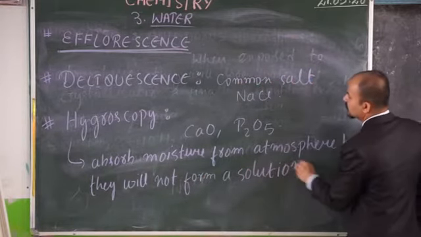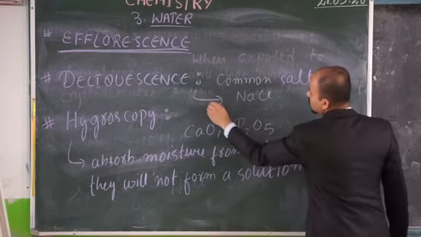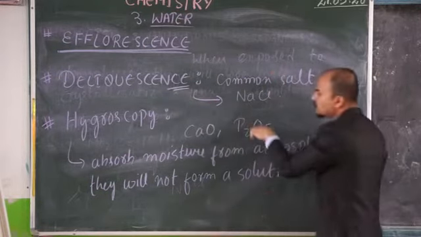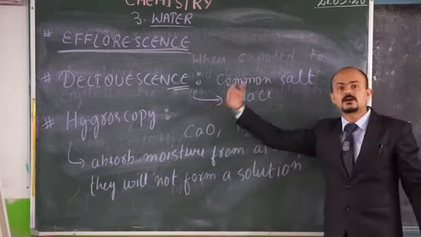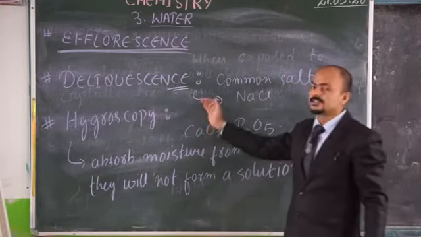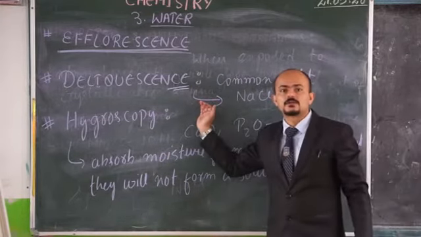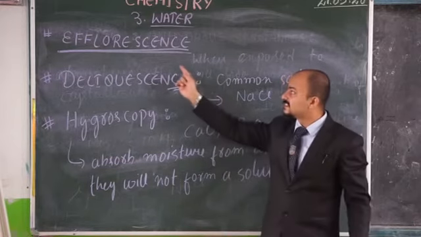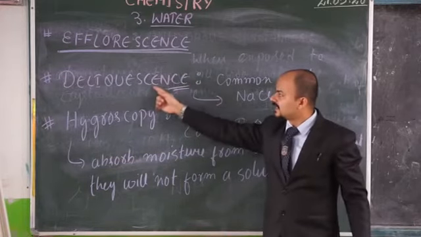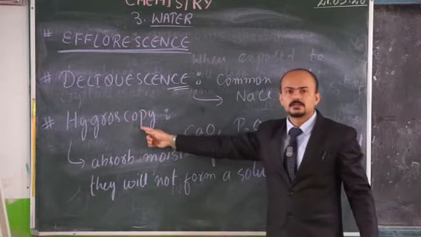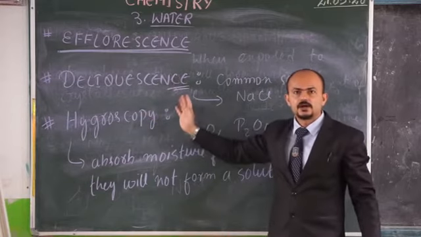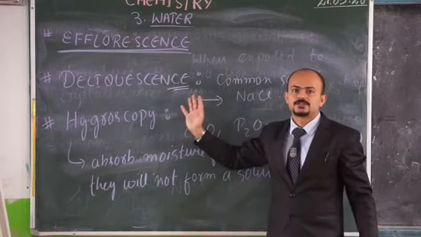But in case of deliquescence, it got dissolved and they formed one saturated solution. Please remember these definitions: efflorescence, deliquescence, hygroscopy, along with examples.